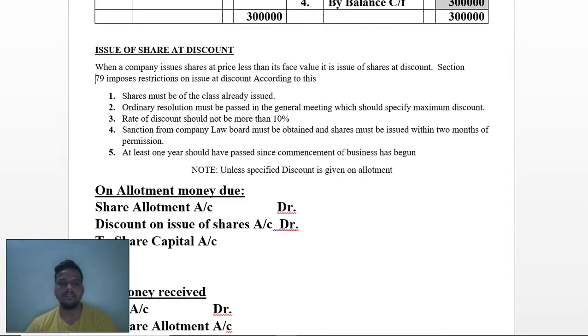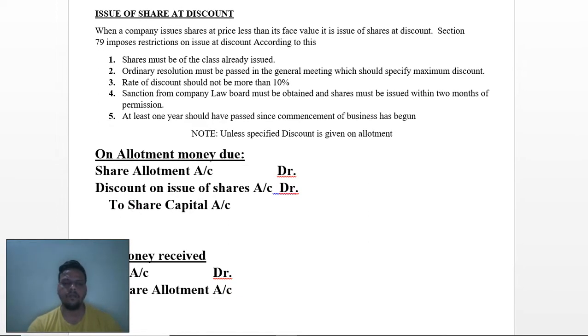Here, once the transaction has been done with the allotment, the entry will be a little bit changed, as you have to add one more word which is known as discount. If you are going with a premium, premium will come on the credit side. But if you are giving discount, it comes on the debit side. Then money received has the same concept: bank account debit to share allotment.